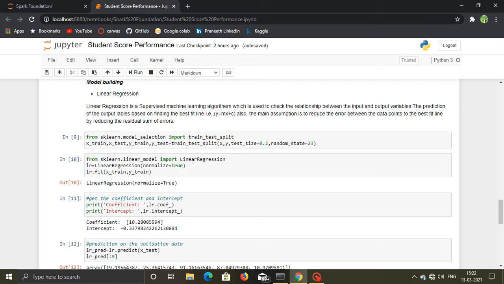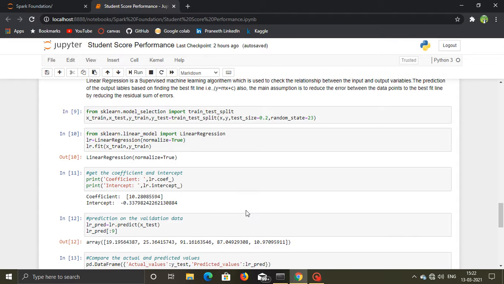And after that we need to separate this data by the 80-20 rule, that is 80% for the training data and 20% for the validation data. So we train our model with the training data and test our model with the validation data.